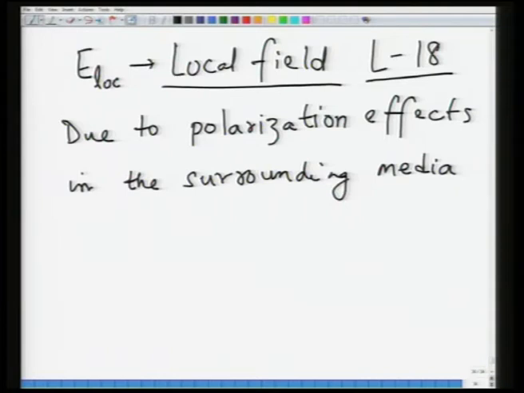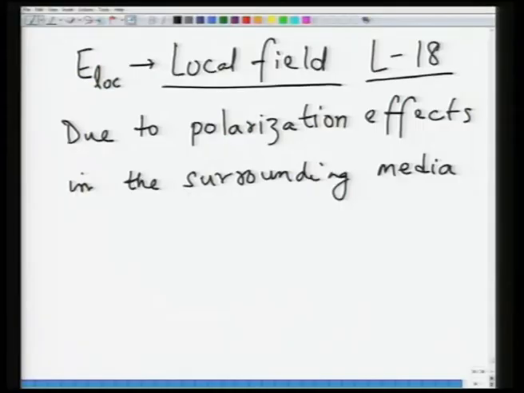So, what happens is that since on a macroscopic scale the material is electrically neutral, you would expect the overall field in the material to be equal to 0, but when we start looking at individual dipoles and molecules, we find that this is not the case. This local field is basically nothing but the sum of the applied field with a lot of other fields, and this you can in principle solve using Poisson's equation, which basically couples charge density and the applied field. But if you start doing it from Poisson's equation, it becomes very complicated and cumbersome.